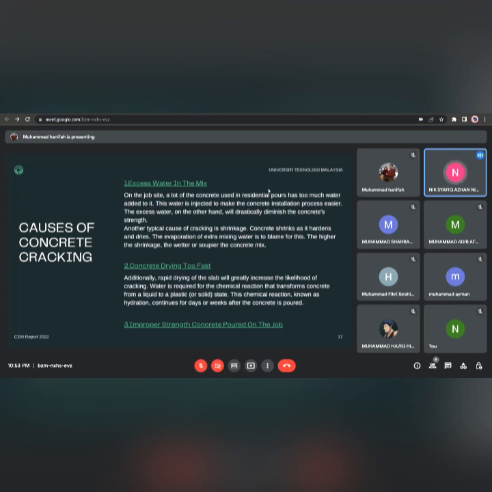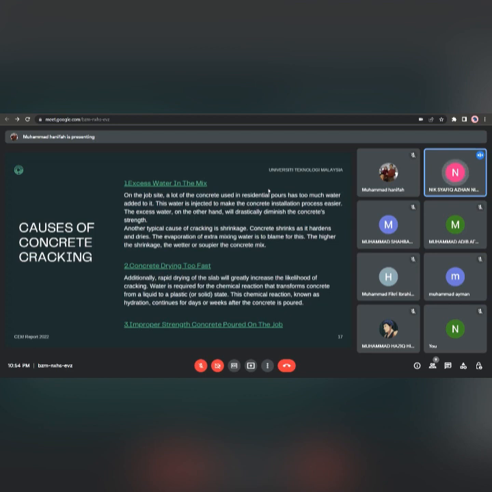Another typical cause of cracking is shrinkage. Concrete shrinks as it hardens and dries. The evaporation of excess water is to blame for this. The higher the shrinkage, the wetter or soupier the concrete mix. And second is concrete drying too fast.